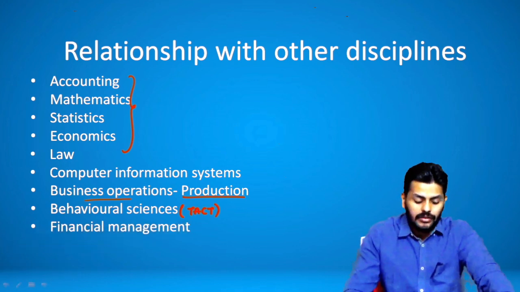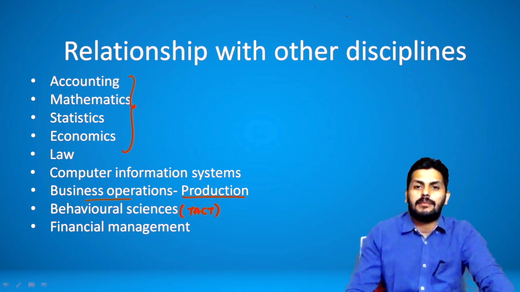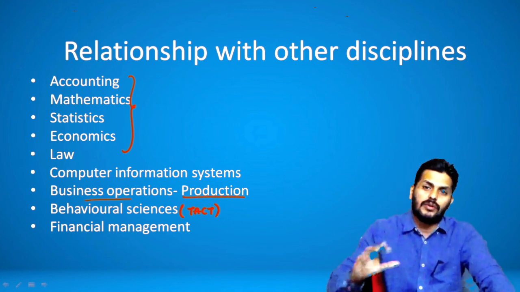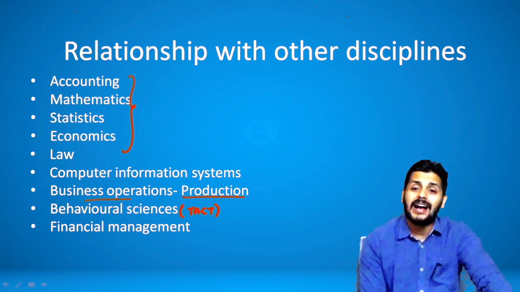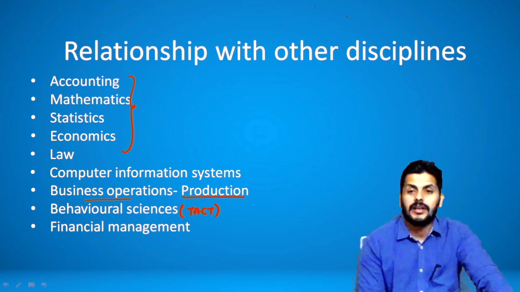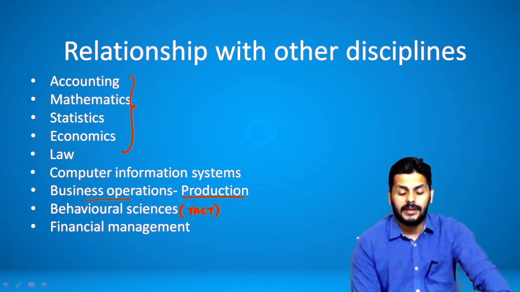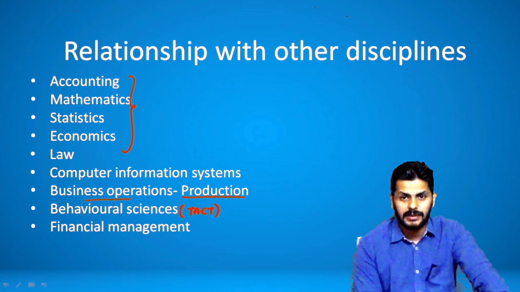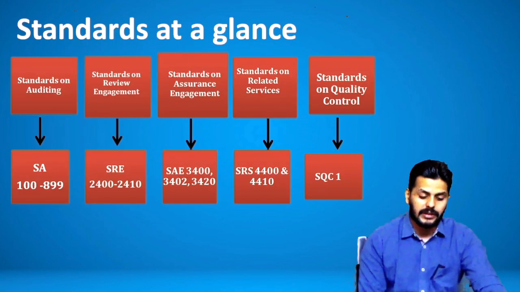And then you have to have an understanding of financial management, which I believe you are doing within capital budgeting, capital structures, ratios, and have an understanding of how to manage your finances. So all these contribute towards the areas with which audit has a connection. So bottom line, audit is not a lone activity. Audit is connected to all these areas that you see there. And there have been questions on how audit is connected to behavioral sciences, how financial management and audit are related. So these questions have come in the past in the exam. So they can always come again. So be alert with respect to that.